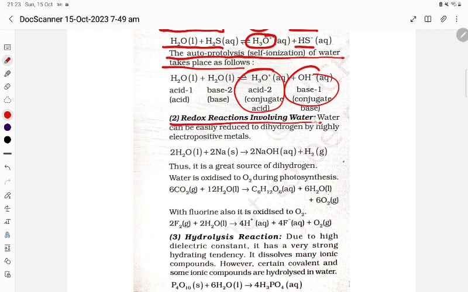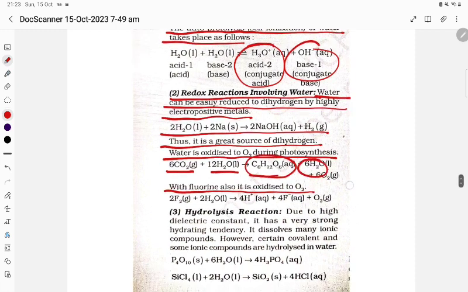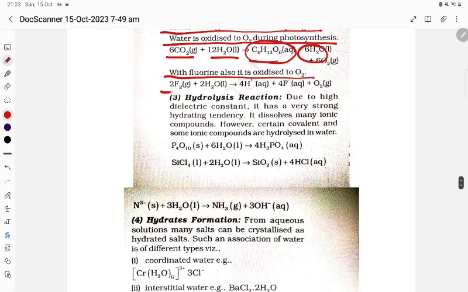Redox reactions involving water. Water can be easily reduced to dihydrogen by highly electropositive metals. Thus it is a great source of dihydrogen. Water is oxidized to O2 during photosynthesis: 6CO2 plus 12H2O gives glucose and water. With fluorine also it is oxidized to O2: 2F2 plus 2H2O gives 4H plus, 4F minus plus O2.